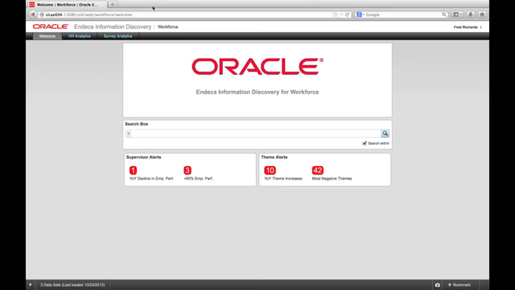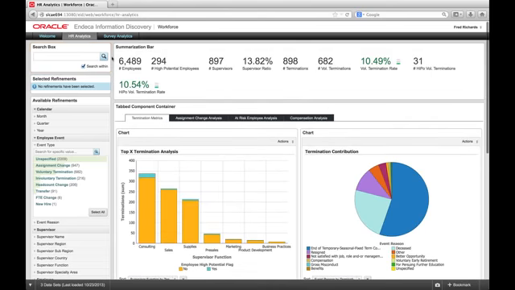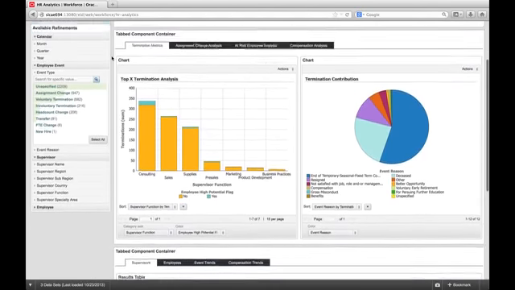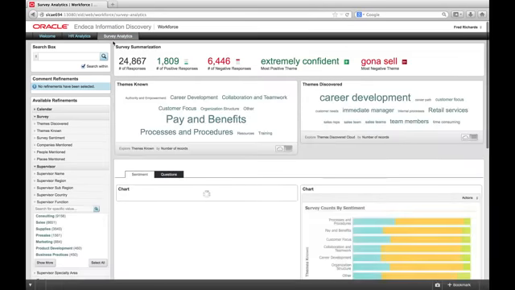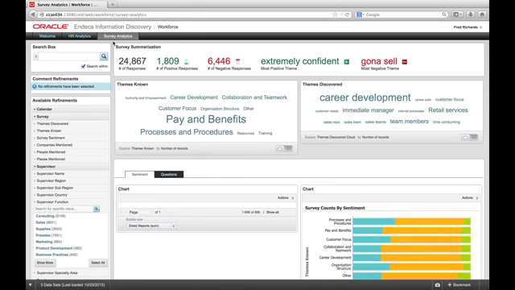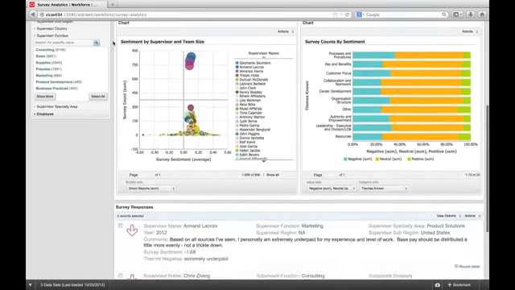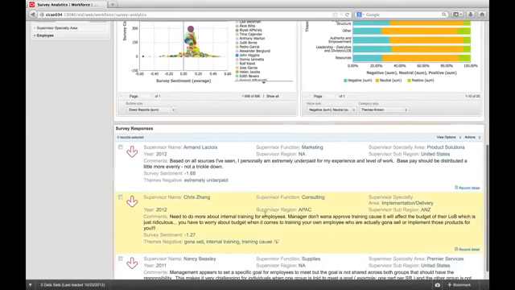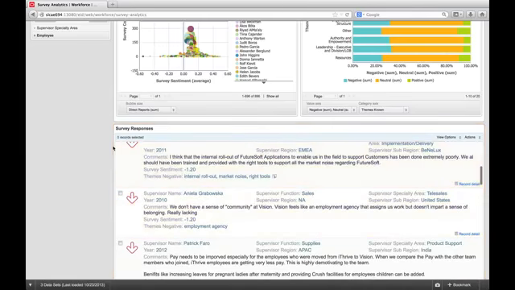This Workforce Discovery app has critical HR event data loaded from the Oracle HR Analytics product. These are events such as hiring, promotions, terminations, and so on. To this dataset, we also add annual employee survey responses, raw text comments outlining employee and manager opinions on their job role and overall performance. This is a blend of structured and unstructured data, and we will use it all for our investigation.